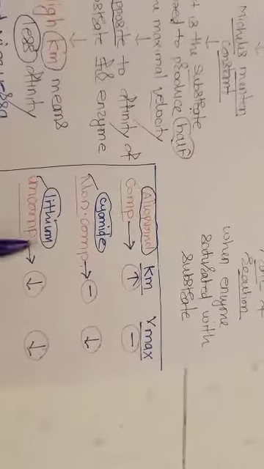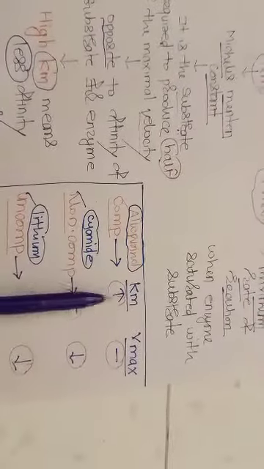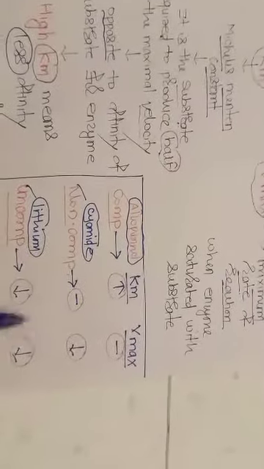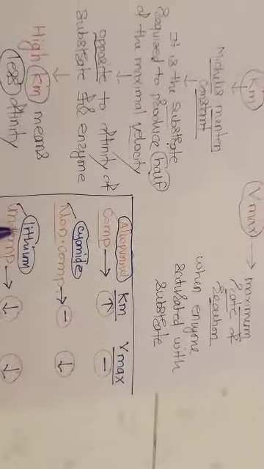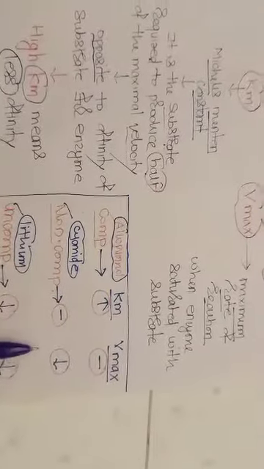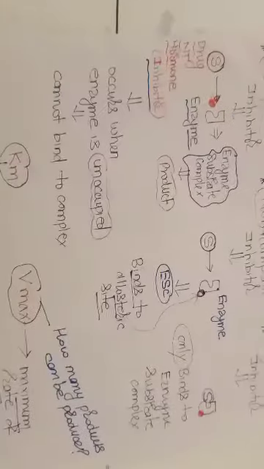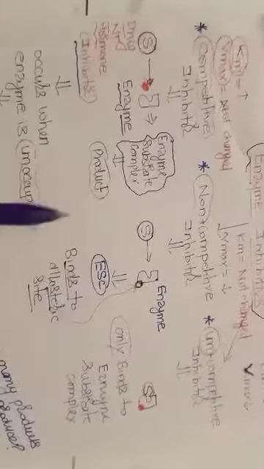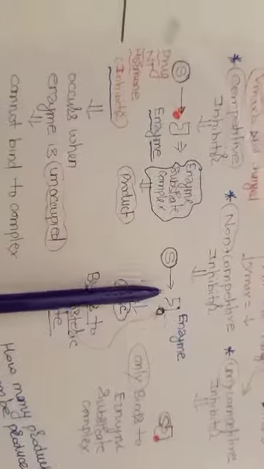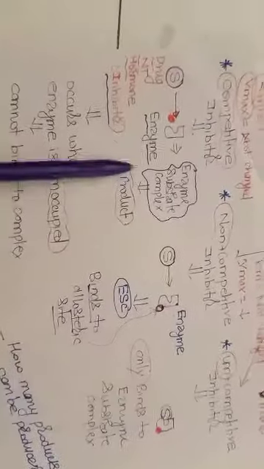In uncompetitive inhibition, lithium is the example. It will inhibit various enzymes in its mechanism of action, and in that case affinity and Vmax both will decrease. Affinity and Km and Vmax both will decrease. So we'll discuss this by taking examples of competitive inhibition, non-competitive inhibition and uncompetitive inhibition.